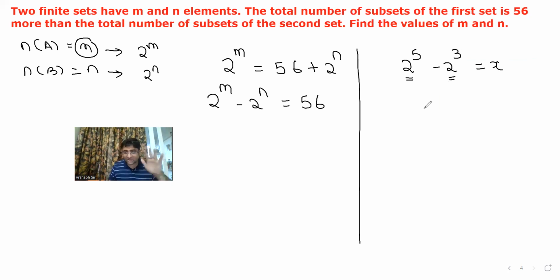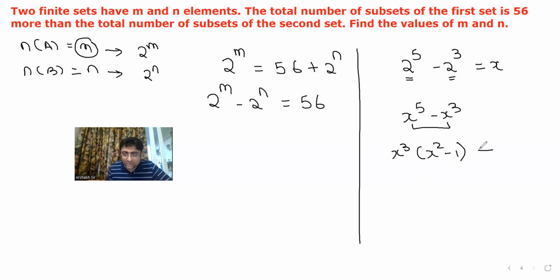If anyone didn't understand this, I'll tell you. If you have x to the power 5 minus x to the power 3, what will you take common? You'll take x to the power 3 common, right? So you'll say this is x square minus 1. Do you all agree? Is there any child who did not understand this?